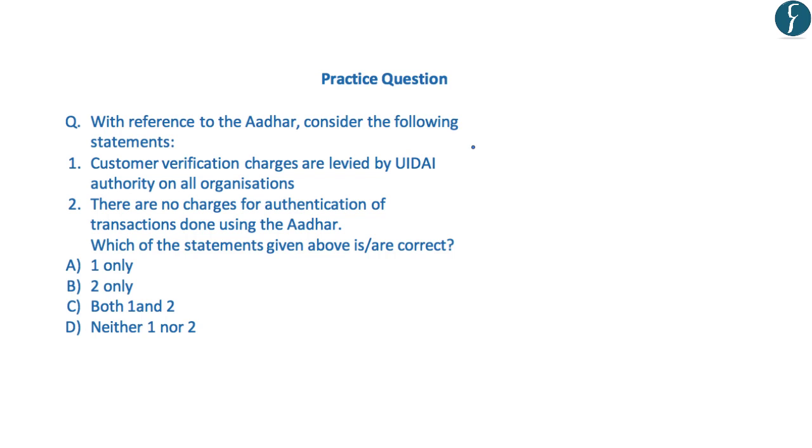So the question reads, with reference to the Aadhaar, consider the following statements. The first statement reads, customer verification charges are levied by UIDAI authority on all the organizations. This is an incorrect statement because the government entities and the postal department are exempted from these charges. Second statement reads, there are no charges for the authentication of transactions done using the Aadhaar. This is also incorrect because a charge of 50 paisa will be levied for authentication of transactions done using the Aadhaar. So the correct answer is D, neither 1 nor 2.